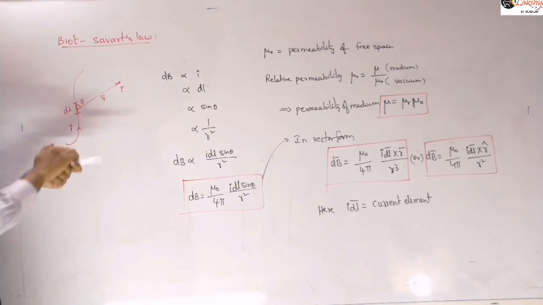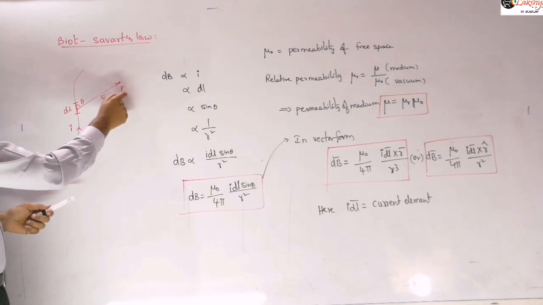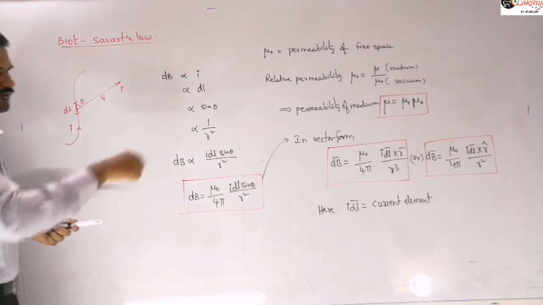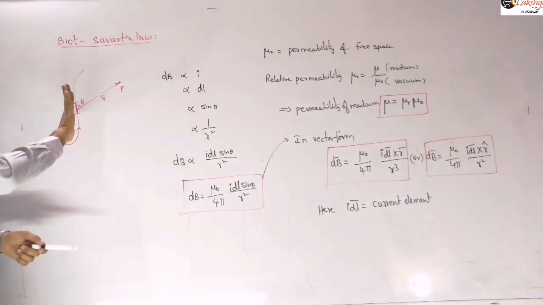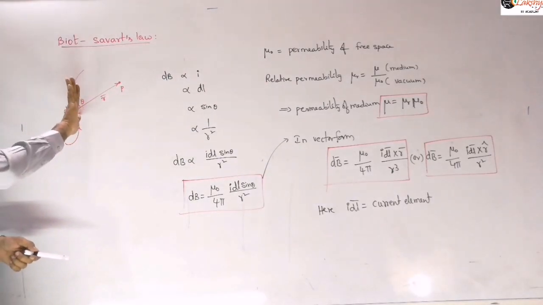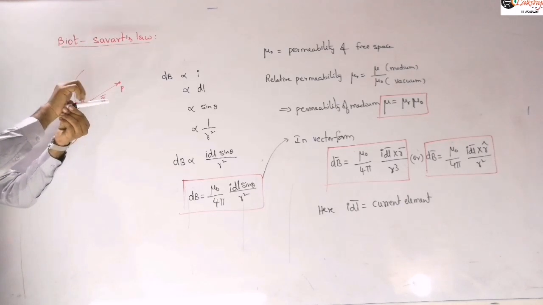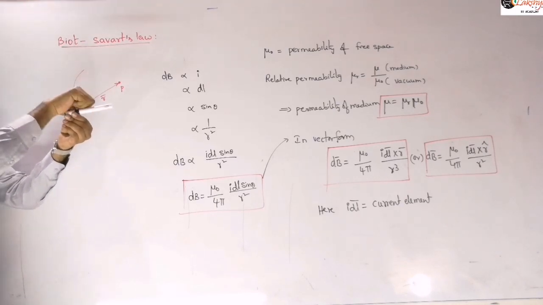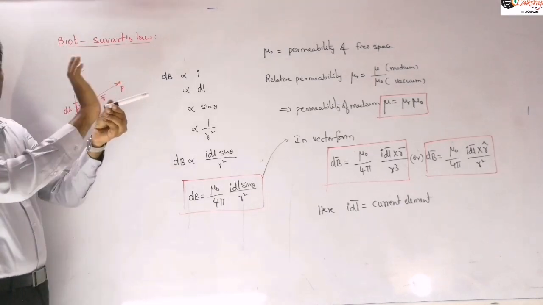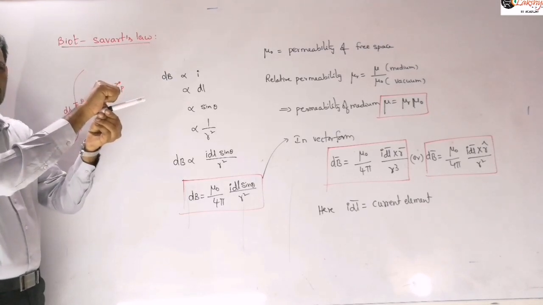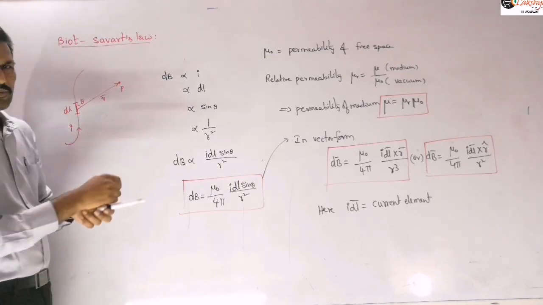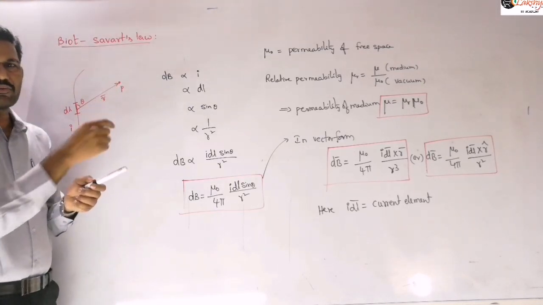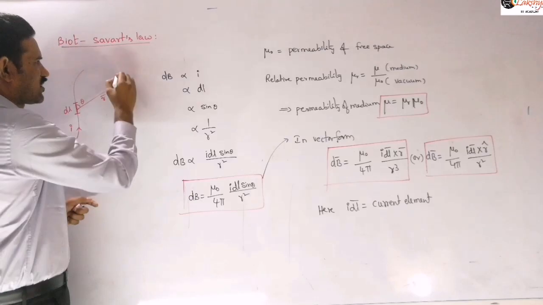To find the magnetic field at this point, according to the cross product rule, first we place the fingers parallel to I dl bar, along this direction, and r bar direction is like this. When we close the fingers towards the second vector, the thumb indicates the direction of the magnetic field. That is into the plane here. So the magnetic field at this point P will be into the plane.